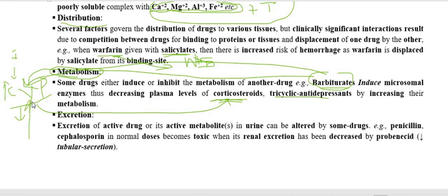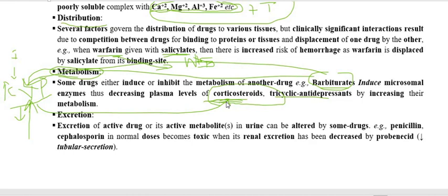But when we introduce the other drug, barbiturate, it induces cytochrome P450, and therefore the concentration of cytochrome P450 is enhanced, and the rate of metabolism of the corticosteroid is enhanced because of the greater cytochrome synthesis by barbiturate induction.